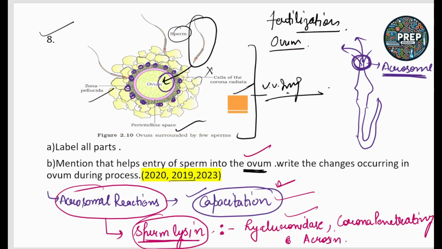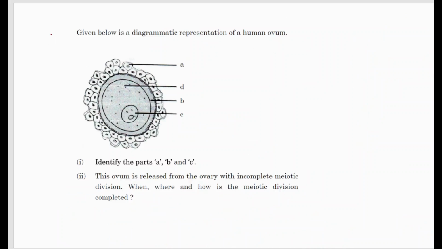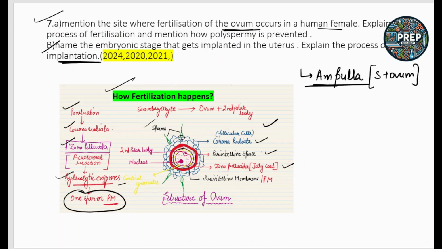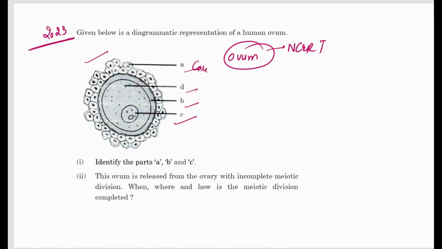In your 2023 board exams you had this diagram and had to identify A, B, C and D. This is the structure of the ovum, which is also mentioned in the NCERT textbook. So what is A? As you can all see, this is the layer called the corona radiata.